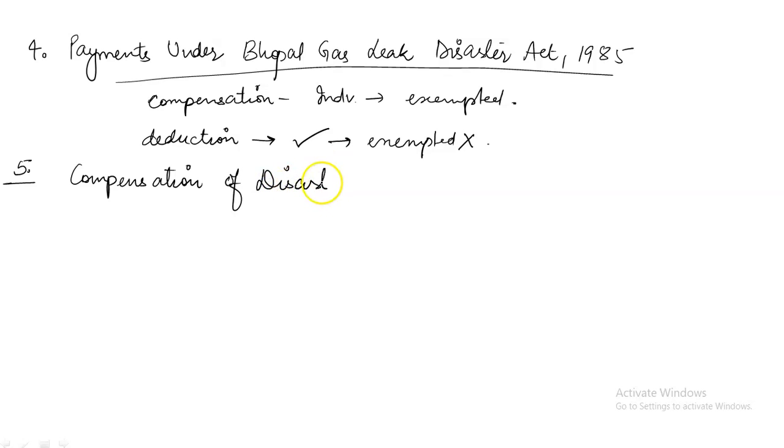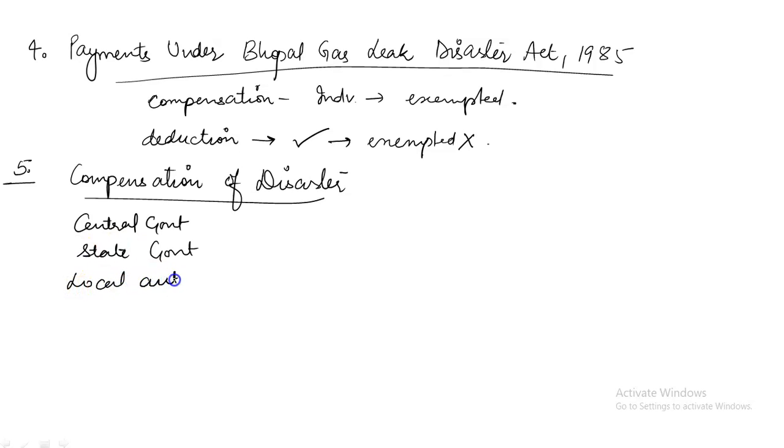If any disaster happens, natural disaster, we can say any disaster, and the central government, state government, or any local authority provide any amount to the individual or the legal heirs of that individual by way of compensation.